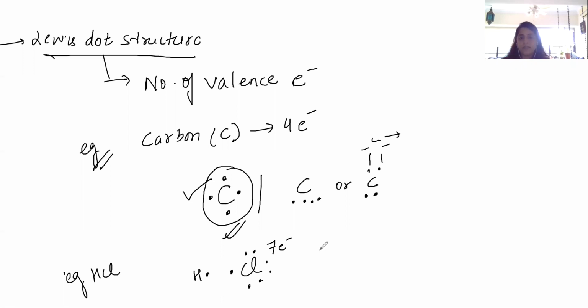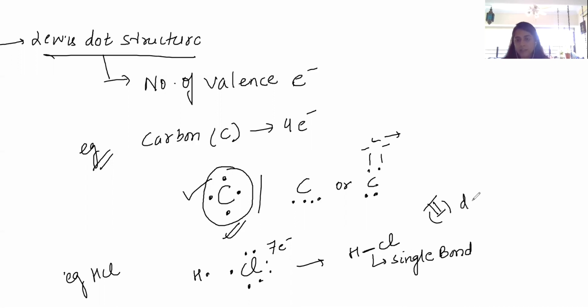When H and Cl come together, they form a bond, and this bond is represented by a single bond, that is dash, and this dash means bond. Hence, this gives us the second way of writing it, that is dash structure.